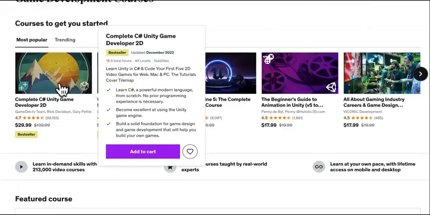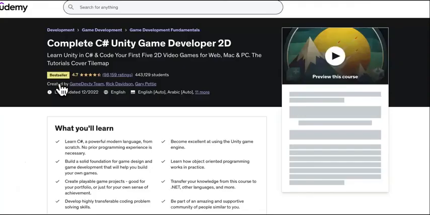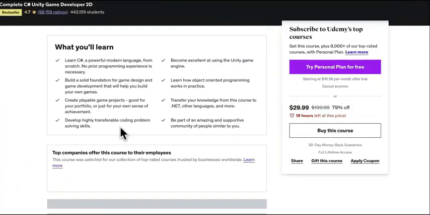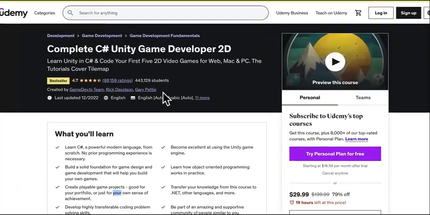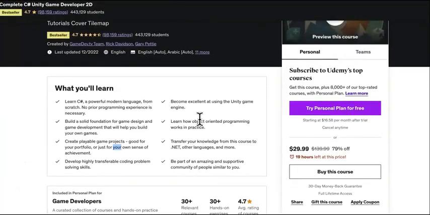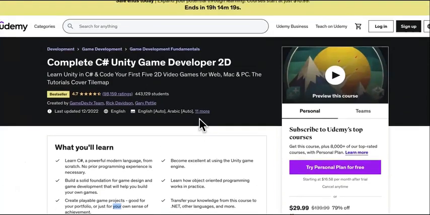So for example, we'll open up Complete C# Unity Game Developer. And as you can see, they give you an outline of what you're going to learn. We're just going to ask ChatGPT to rewrite this in its own words. And for those of you who are skeptical and are saying, it can't be that easy, isn't it going to be a crap course or something?